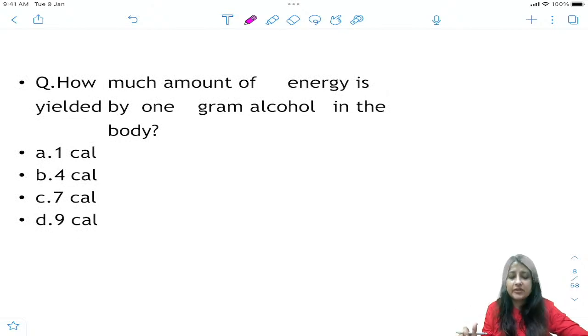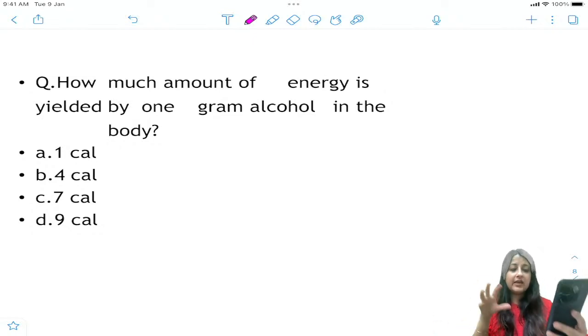A basic question nowadays. Last time also in FMGE they've asked a very basic question. What are micronutrients, macronutrients and trace elements? We will do that. First tell me how much amount of energy.